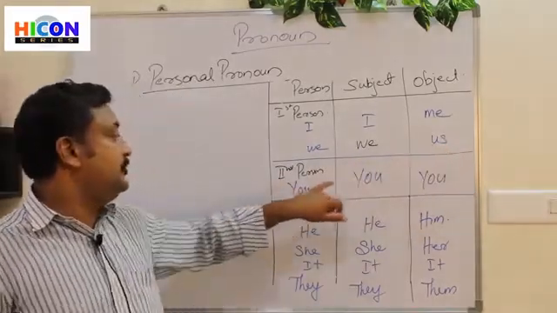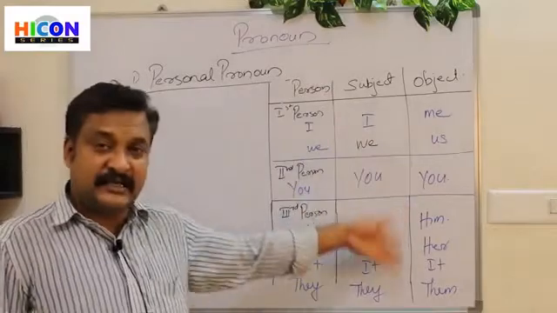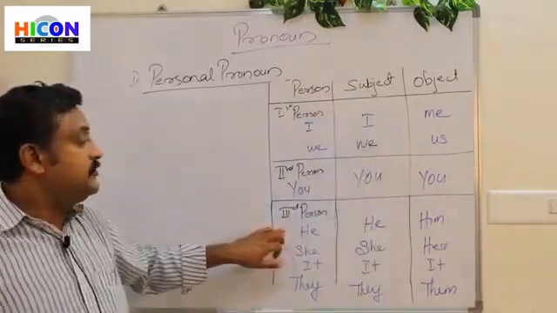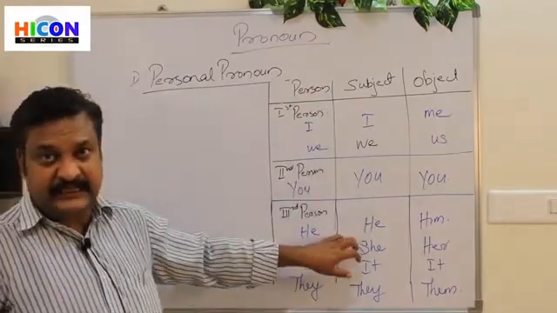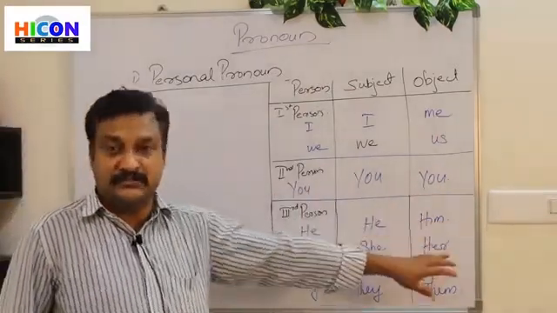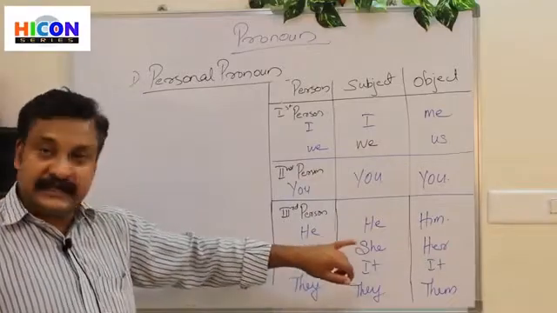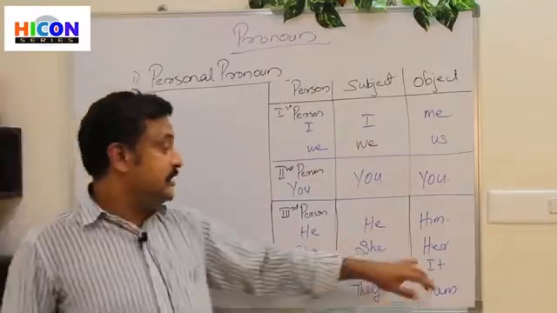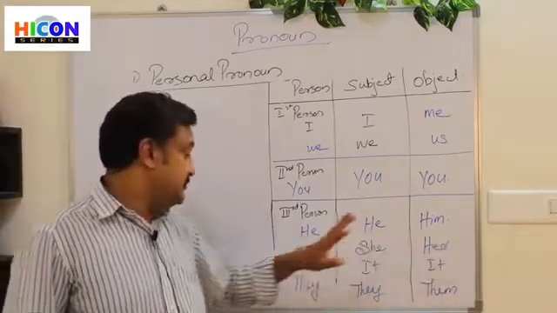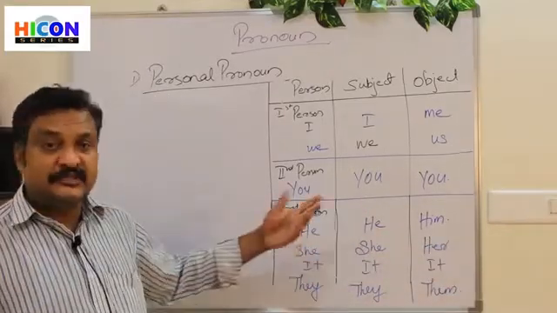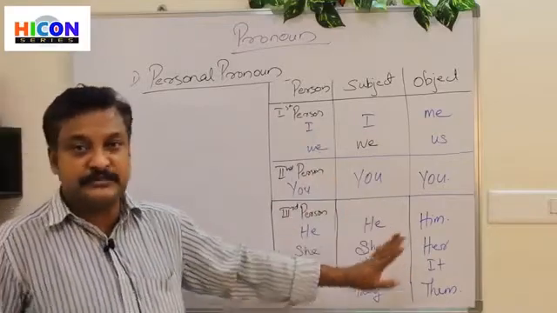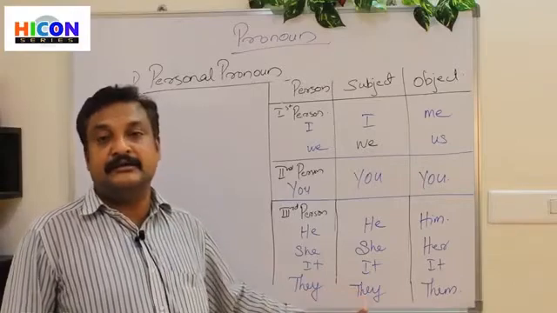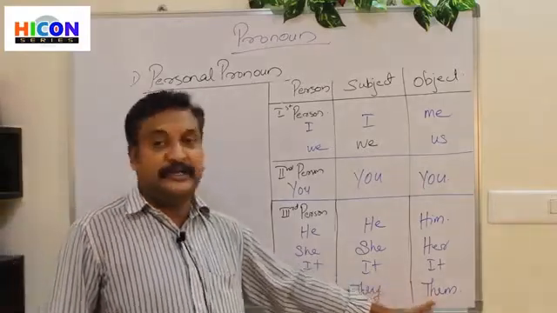The second personal pronoun you is used as both a subject and object in the same way. He, when used as a subject, we use directly he, and it becomes him when we use it as an object. She is directly she as a subject, and when we use it as an object, it becomes her. Then, it is the same for both the subject and object. They is used as they in a subject and them in an object.